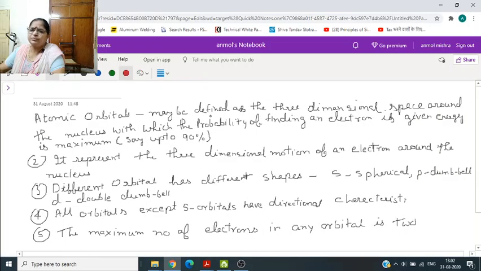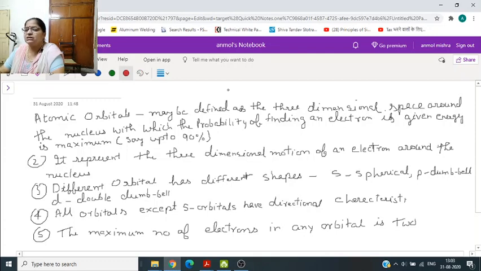Now atomic orbitals. This I will discuss in detail. First, here I am telling you the definition. According to Bohr's model, you have studied that the electrons revolve around the nucleus in particular shells. So those shells are called orbits. Then orbits are divided into subshells, and the subshells are again divided into orbitals. Orbits, that is shell, subshell and orbitals.